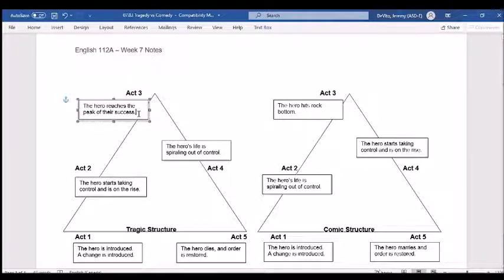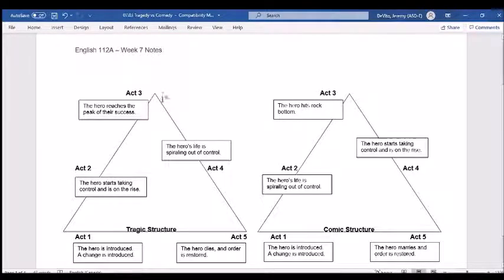They are now at the height of their power. Now, if we think of, say, a play like Macbeth, which some of you may have read and some of you may not, the hero starts taking control. To take control, he actually murders the king. And in Act 3, he is crowned king, right? That's the height of that tragic hero's power.